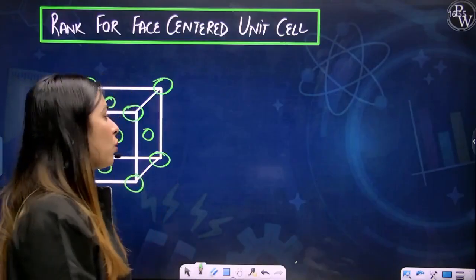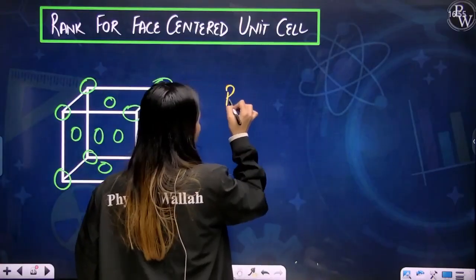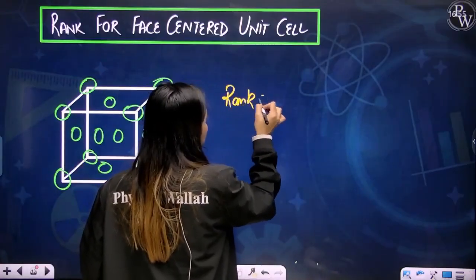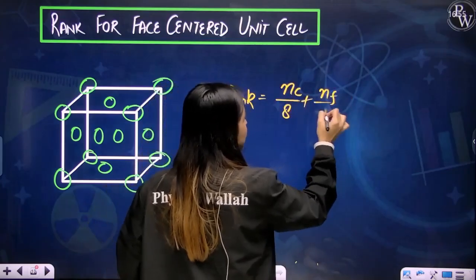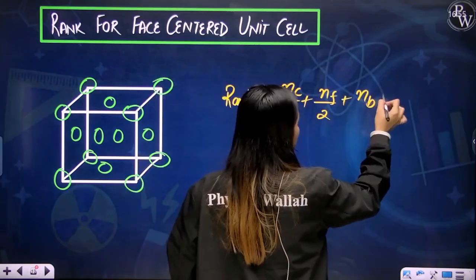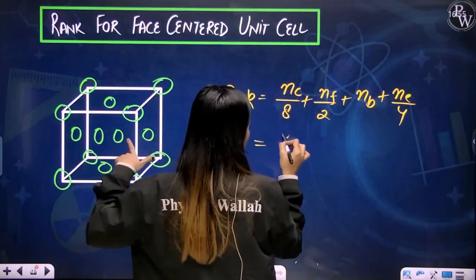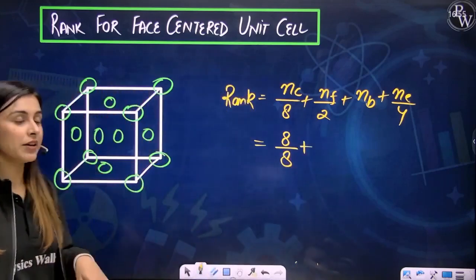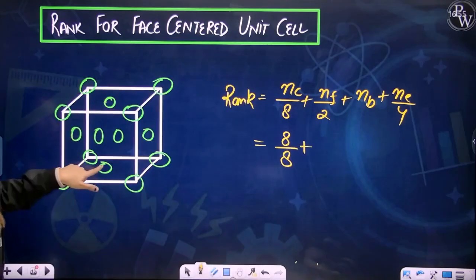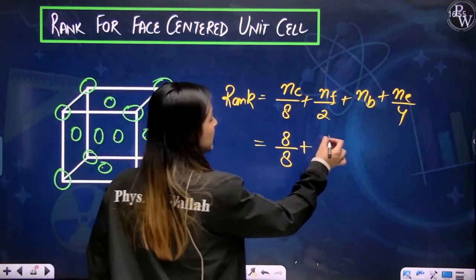So now we have to calculate the rank. For rank, again, my dear students, you have NC by 8 plus NF by 2 plus NB plus NE by 4. So the number of atoms at corners is 8, so 8 by 8, plus the number of face center atoms, 1, 2, 3, 4, 5 and 6, so total 6 are present.